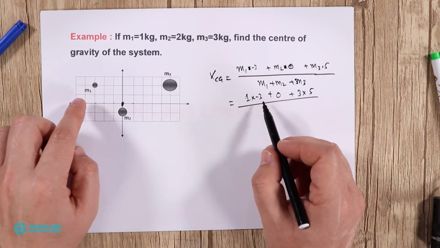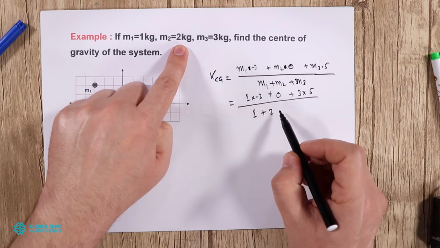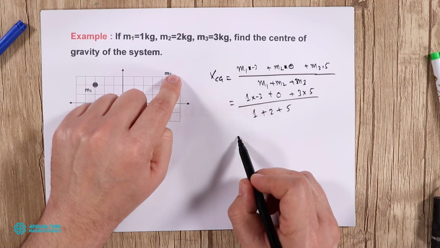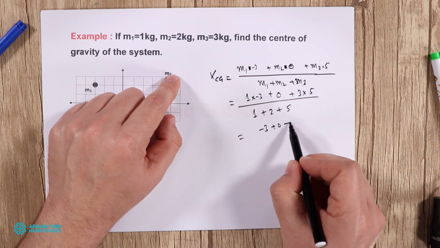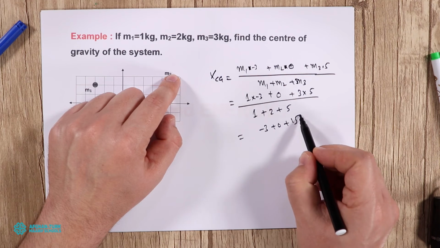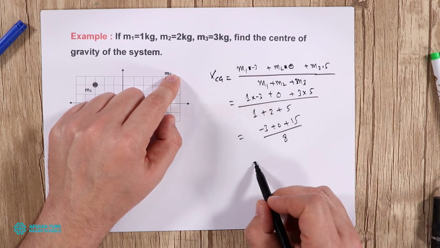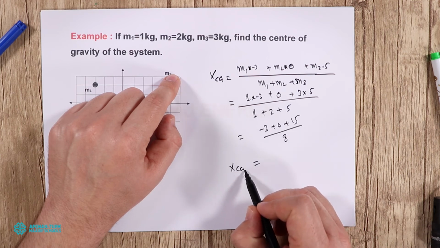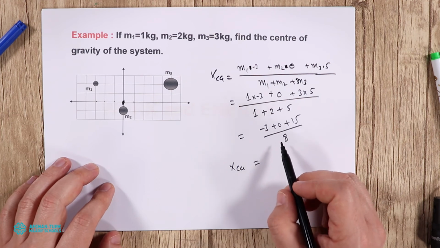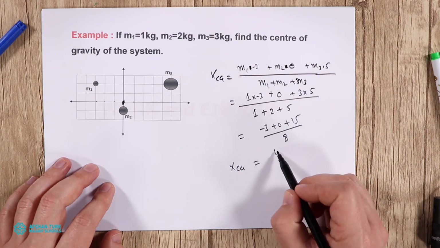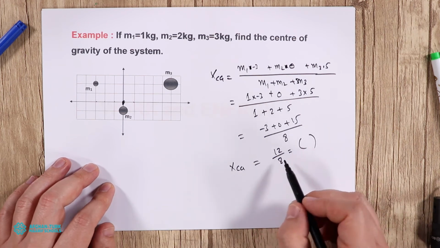And divide by the whole mass, 1 plus 2 plus 5. So 1 times minus 3 is minus 3, plus 0, plus 15, which equals 12, and 1 plus 2 is 3, plus 5 is 8. So xcg, the center of gravity on this plane for all these masses, is 12 by 8. This is the center of gravity on the x side.